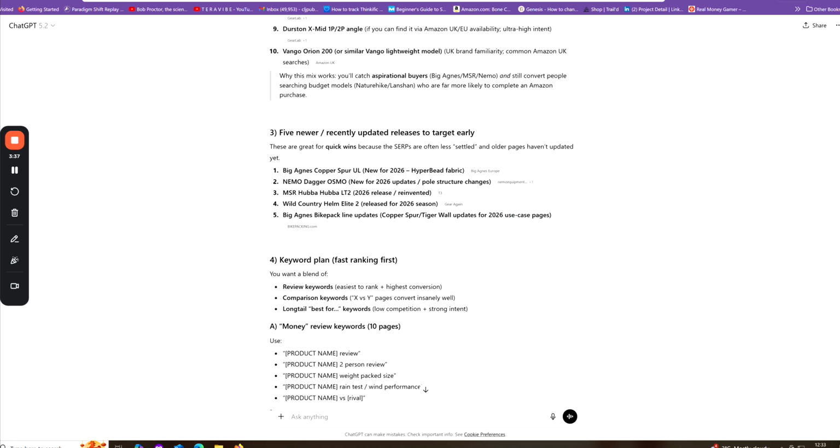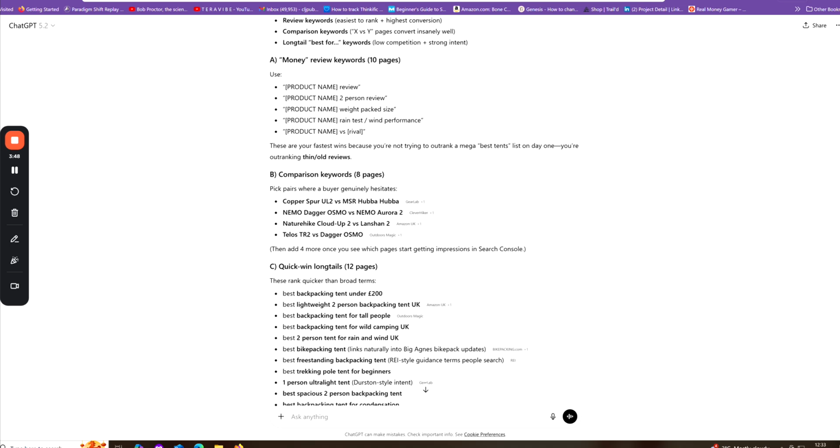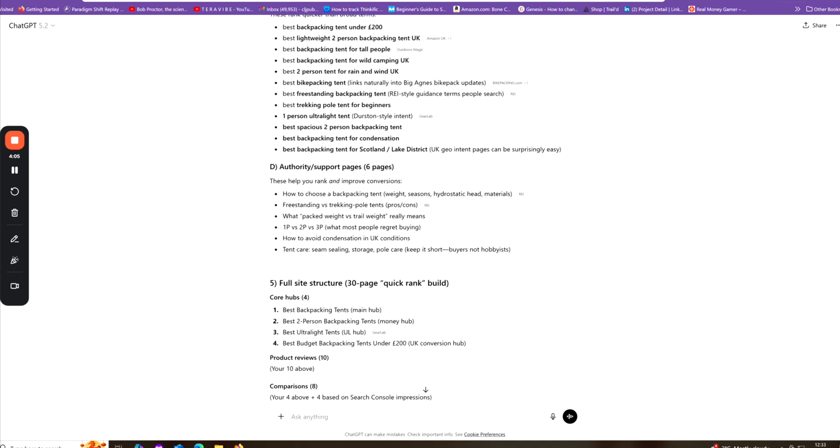So these are new camping backpacks. Then it's given me a keyword plan and telling me, okay, I want a blend of review keywords, comparison keywords, long tail. Then it's given me comparison keywords with links that work well, where people have actually produced content like this. Then it's given me quick win long tails again with links to sites that are actually ranking for this, and that's really good because we can then look at the sites and see how they're doing it.